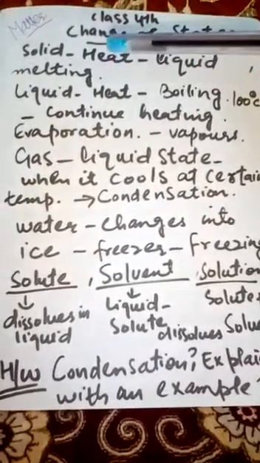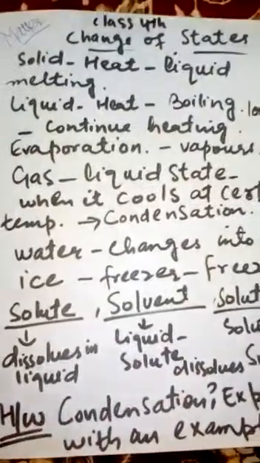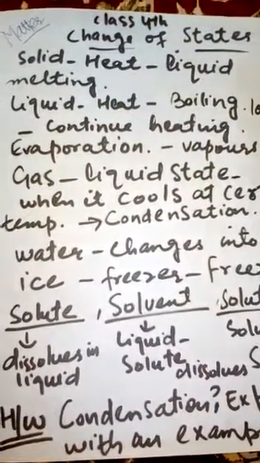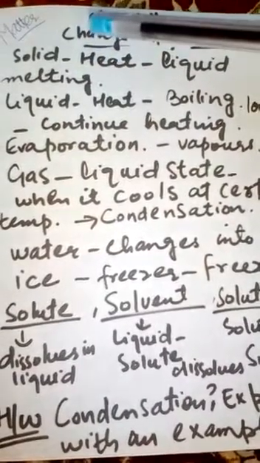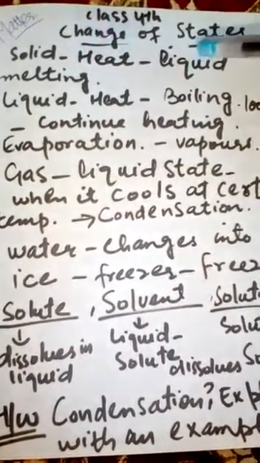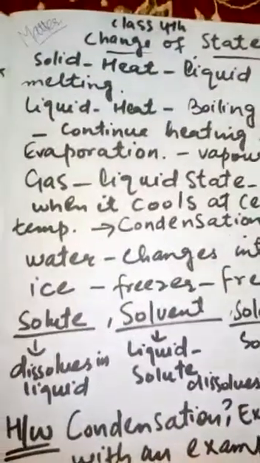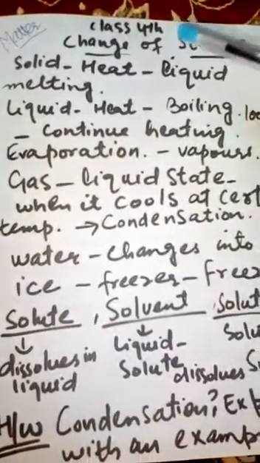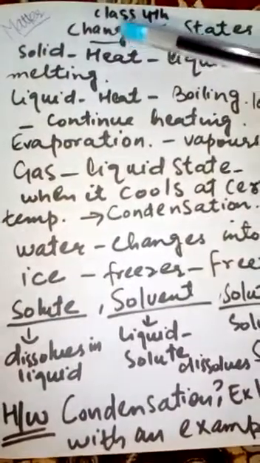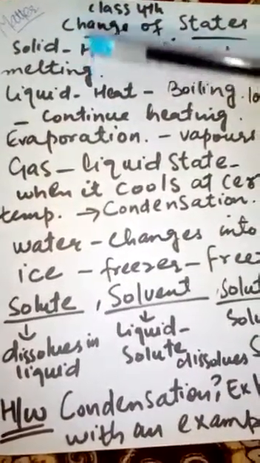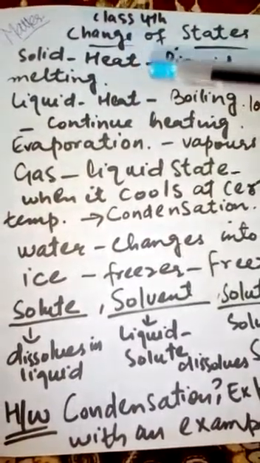Students, when a solid or a liquid is made to go through a change. For example, first, when heat is given to a solid, it changes into a liquid, and this process is called melting. For example, if you take ice in any beaker and you start giving heat to it, what happens? It changes its form and gets converted from solid to liquid, and this process is called melting.